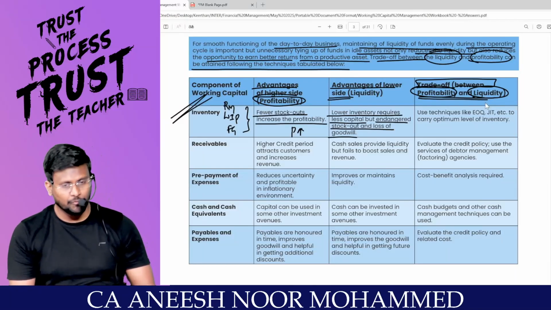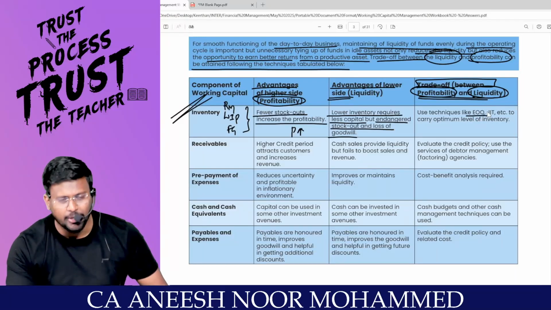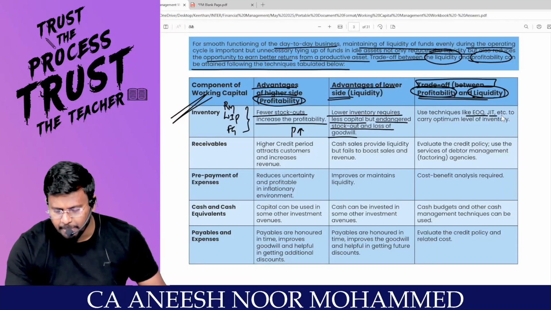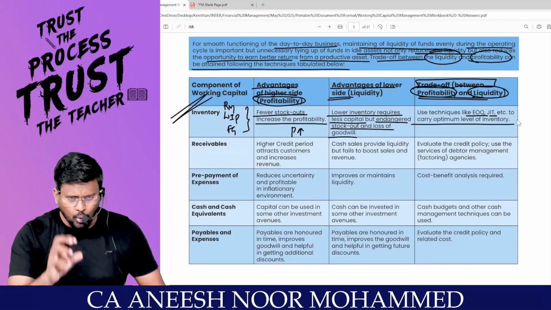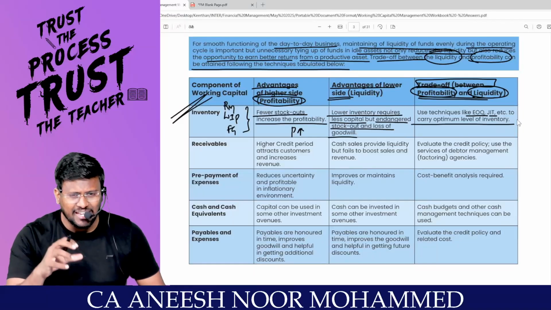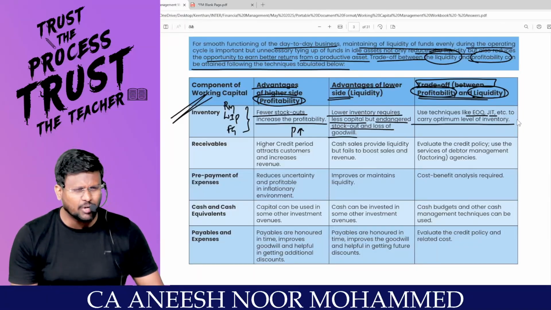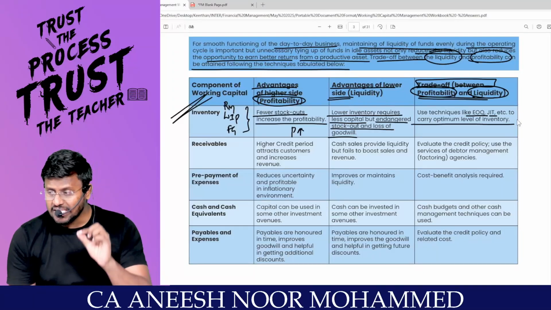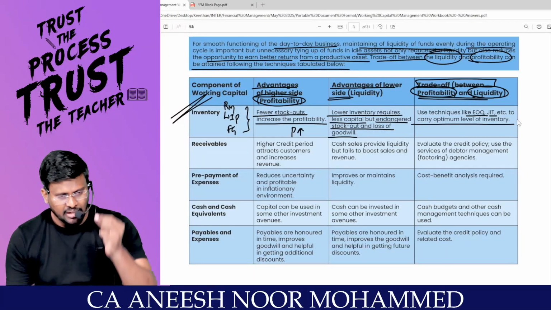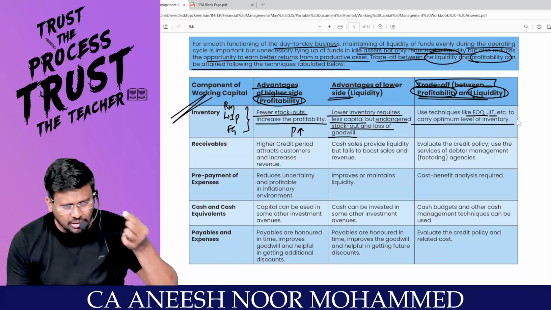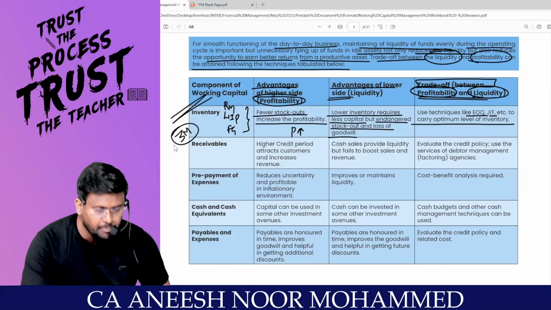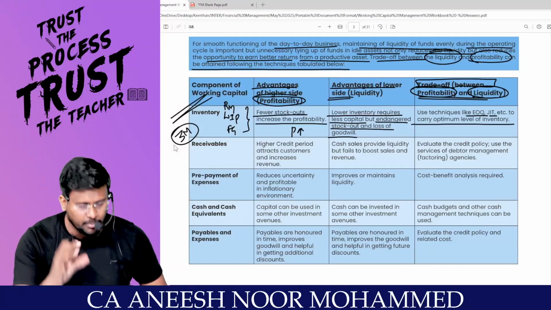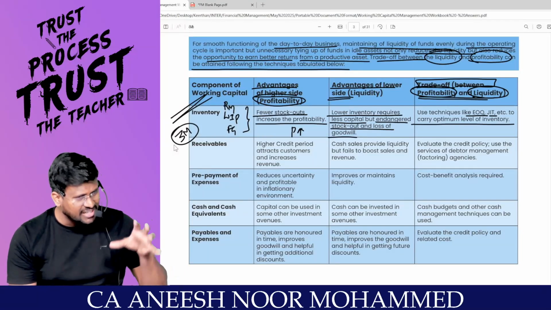Right, sir? For that, use techniques like economic order quantity or just-in-time purchase, called JIT purchase, to carry the optimum level of inventory. Always ensure that you are carrying the optimum level of inventory. What level of inventory? That is called business policy. While estimating the raw material, we will say that it is a policy of the company to carry raw material for 3 months. Why is that a policy?